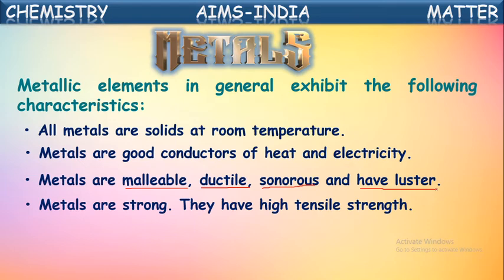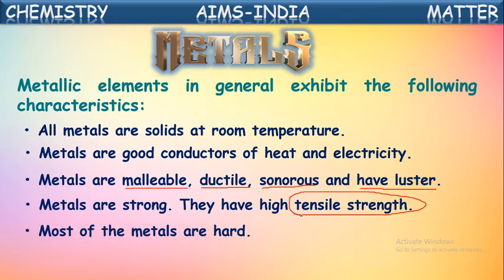Metals are strong. They have high tensile strength. Tensile strength means bearing much strain. So even if you take a thin metal wire, it can bear much strain; we cannot break it easily. It will be very strong. That is called tensile strength. For example, the spokes of our cycle wheel are very thin, but they can bear much weight, even 100 kgs. Even though they are very thin. So the bearing capacity is called tensile strength. So metals have high tensile strength.